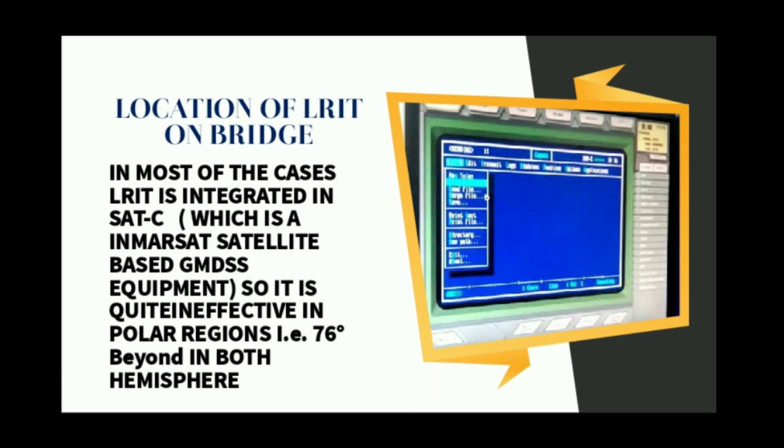This is because LRIT is integrated in an Inmarsat system which uses geostationary satellites. The coverage of a geostationary satellite is between 76 degrees north and 76 degrees south. It does not cover the polar regions. That's why AIS is required in polar regions instead of LRIT.